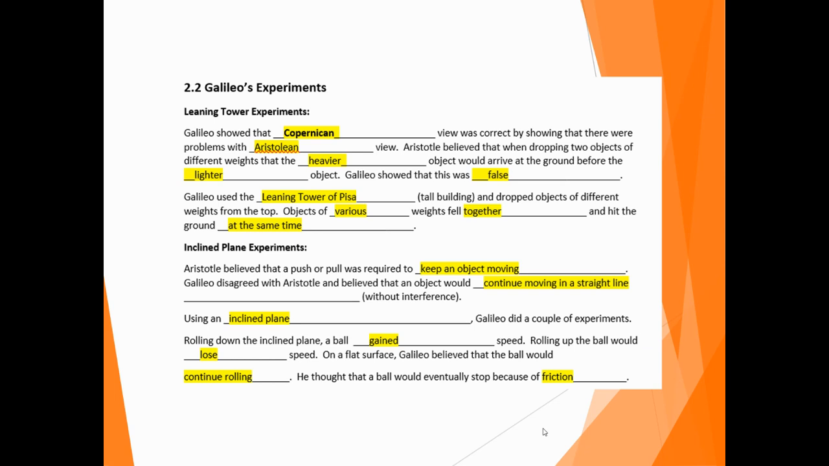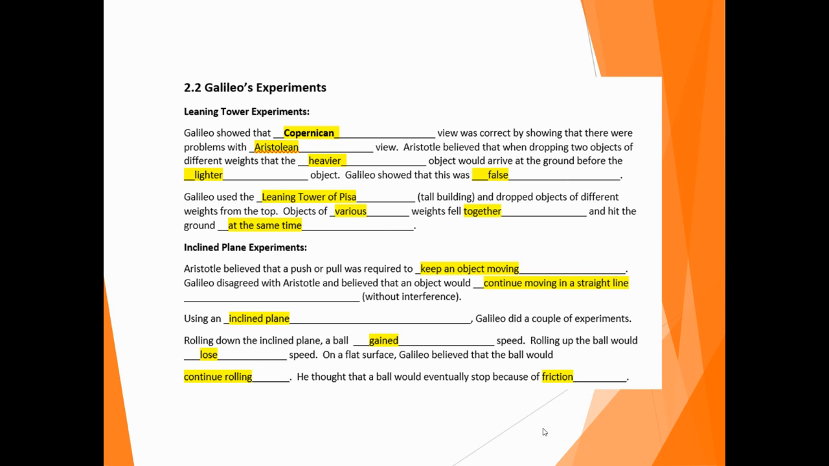Aristotle believed that when dropping two objects of different weights, the heavier object would arrive at the ground before the lighter object, and Galileo showed that this was false. He used the Leaning Tower of Pisa and dropped objects of different weights from the top. Objects of various weights fell together and hit the ground at the same time. And then you watched a video that was kind of about this.